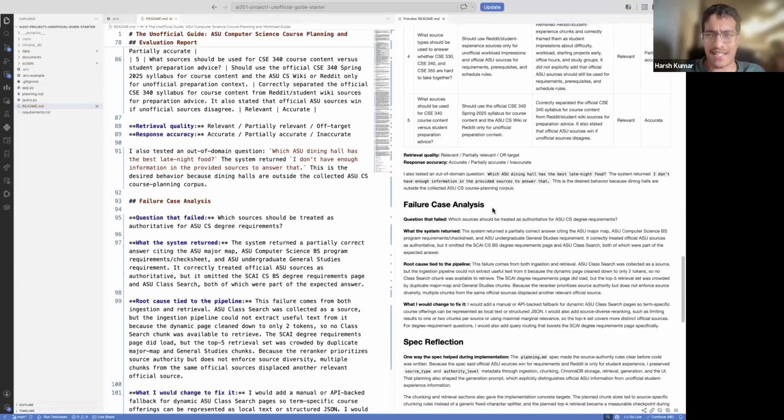As a potential future fix, I would like to add a fallback for dynamic ASU class search pages and improve source-diverse re-ranking, so the top results would include more distinct official sources. In conclusion, the system can retrieve chunks, generate grounded answers with citations, and partially fail in understandable ways. The main limitation right now is source coverage and retrieval diversity, especially for dynamic pages and duplicated official chunks.